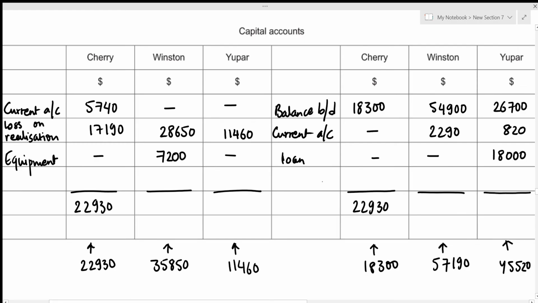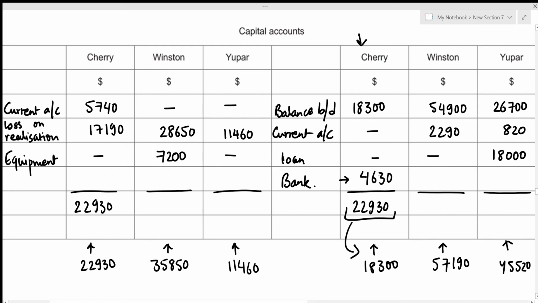So we need a balancing figure right here, which means that we can record it as bank, and this denotes the amount that Cherry owes to the partnership. In order to figure this balancing amount, we can just subtract the total for this column from the total recorded right here. So that's just going to be 22,930 minus 18,300, which gives the balance on bank to be 4,630.